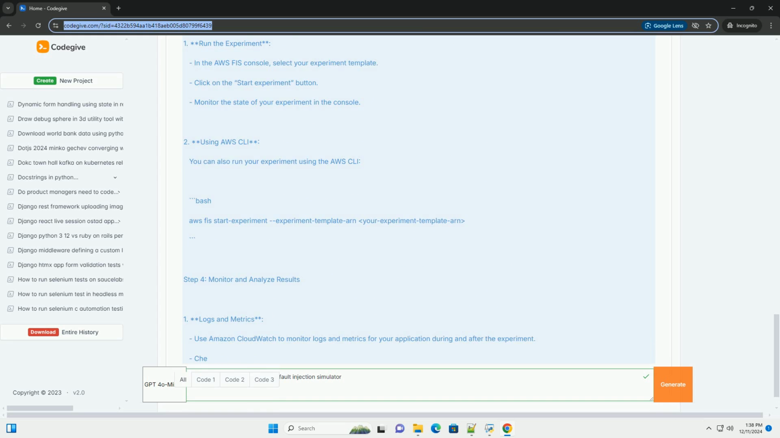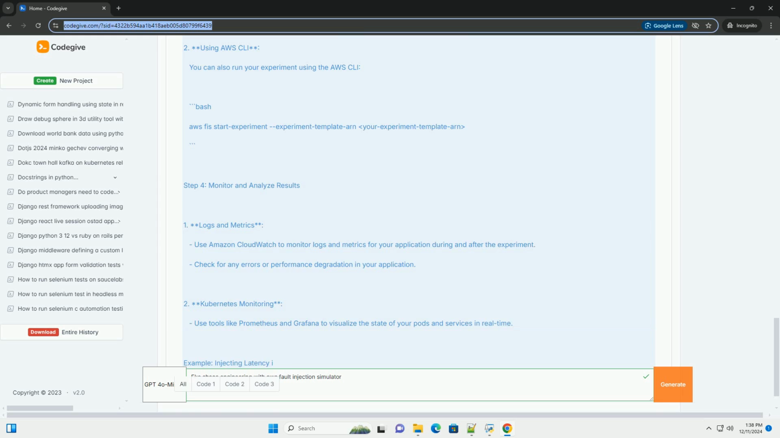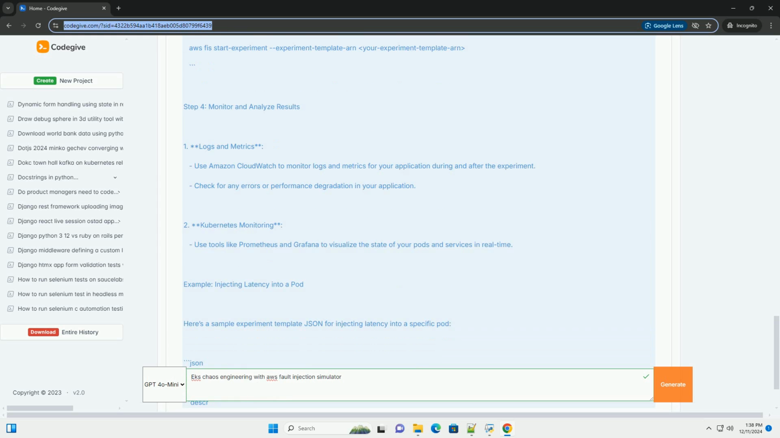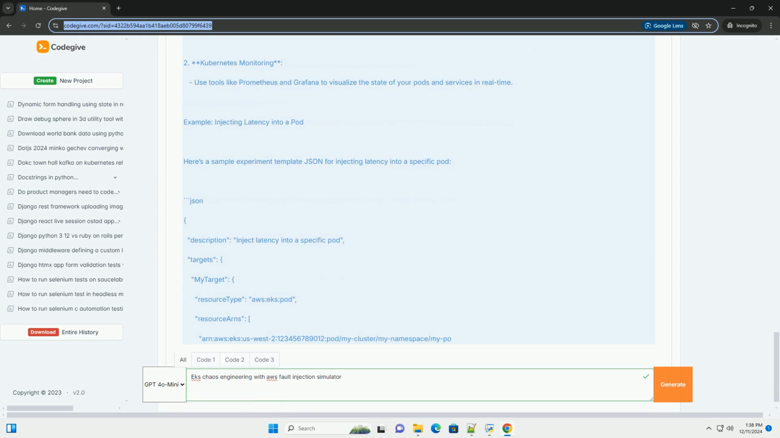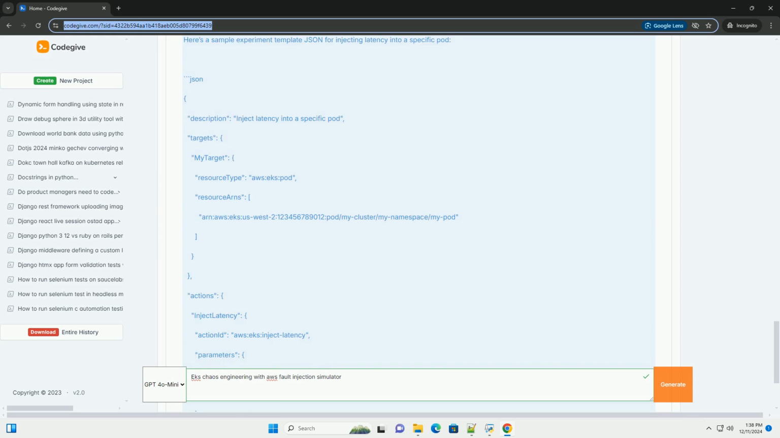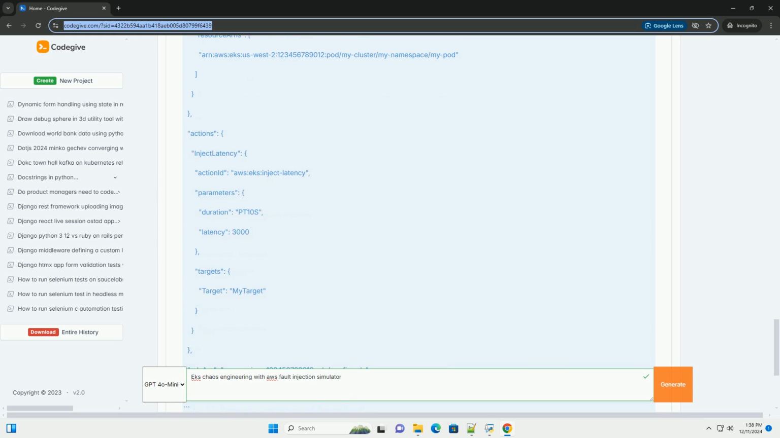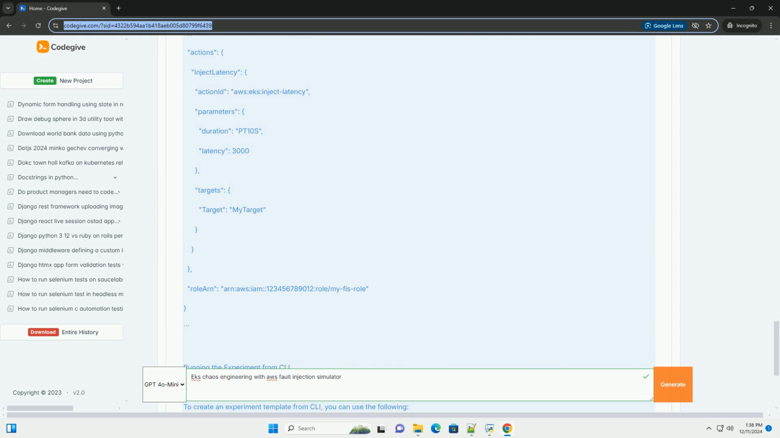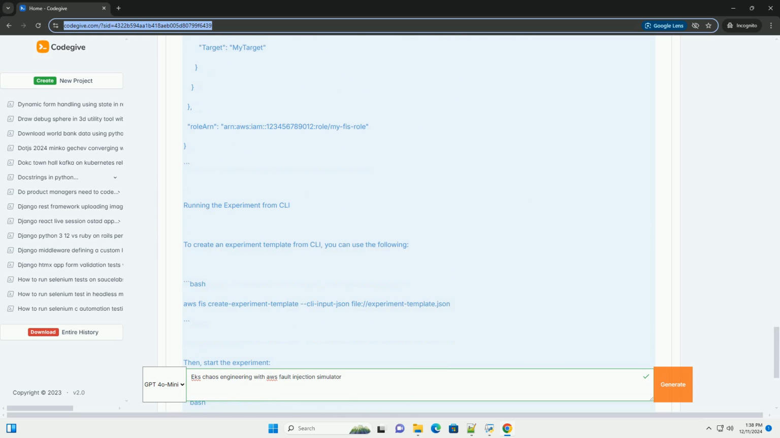Prerequisites. 1. AWS account: you'll need an active AWS account. 2. EKS cluster: an existing EKS cluster with workloads running. 3. AWS CLI: ensure you have the AWS command line interface installed and configured. 4. kubectl: the Kubernetes command line tool to interact with your cluster.